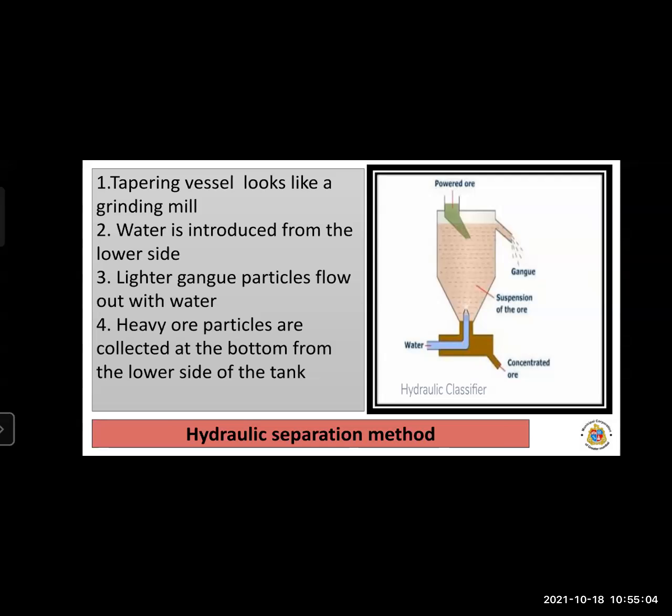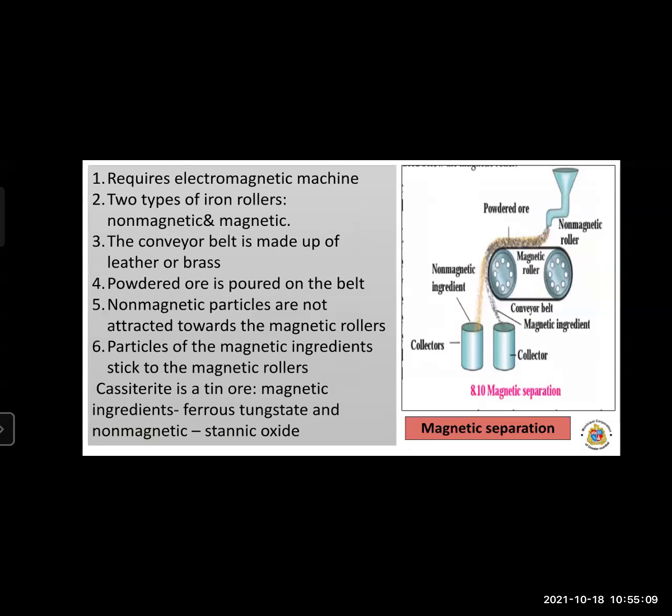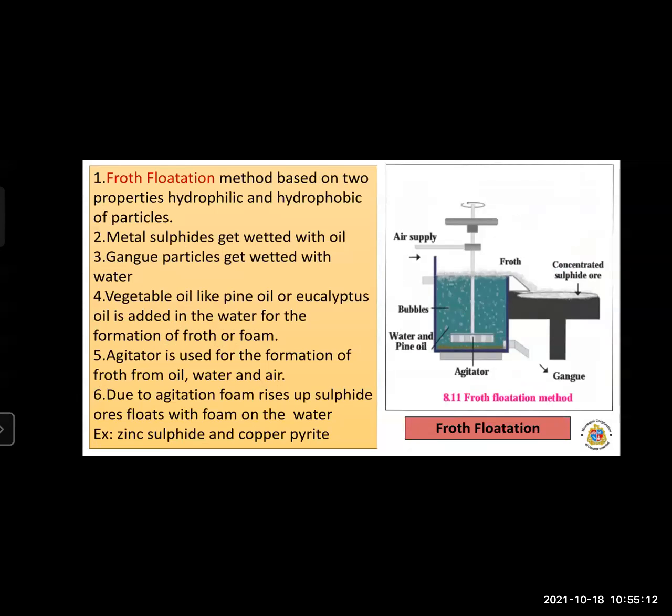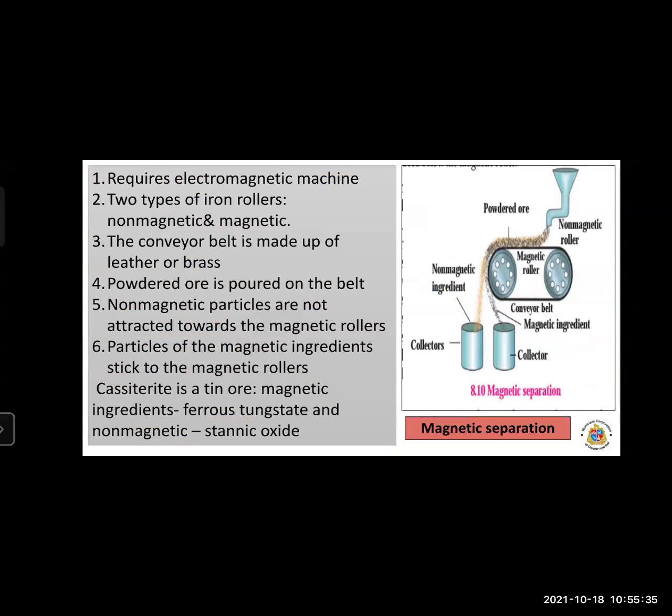Okay, so now next is that the concentration of ore consists of different stages. First is the separation method based on gravitation. Now let us start with the second stage of concentration of ore, where we concentrate the ore and remove the gangue particles from the ore. So the concentration of ore includes the second stage, that is the magnetic separation method. So what is meant by the magnetic separation method?